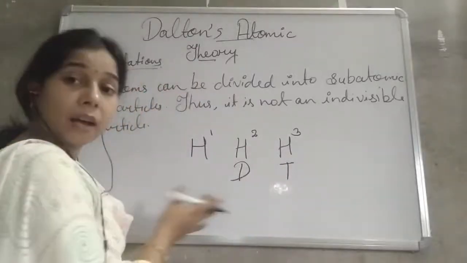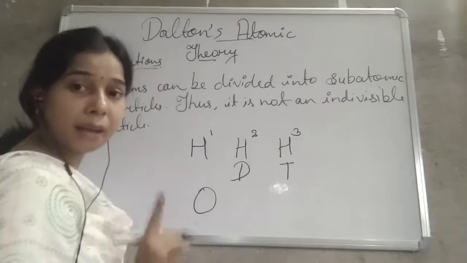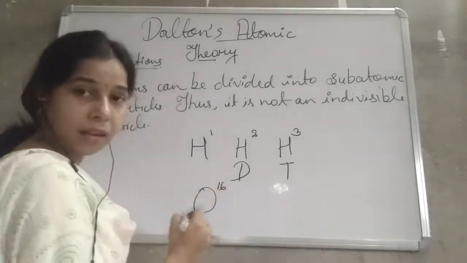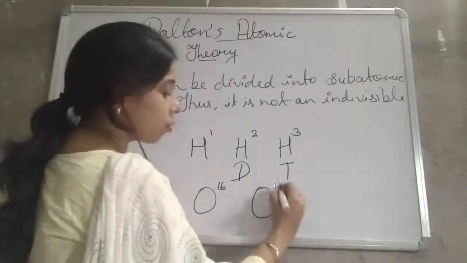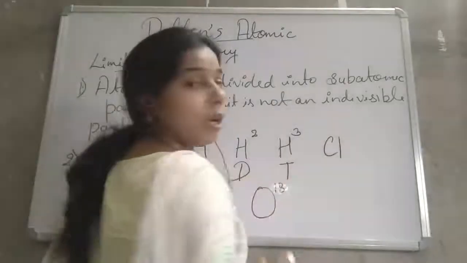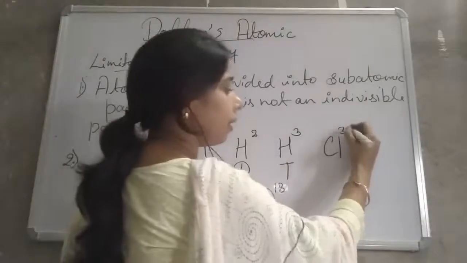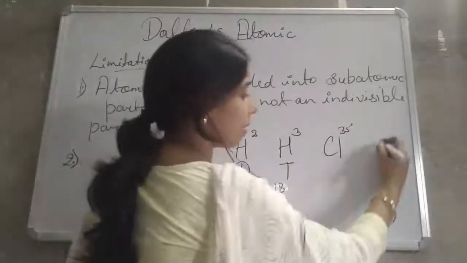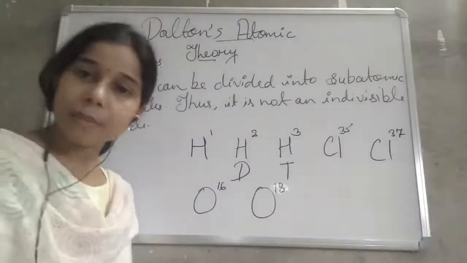Now you can take other elements also, like oxygen. Oxygen exists in nature as oxygen 16, meaning oxygen having atomic mass 16, as well as oxygen 18. Or if you see chlorine, chlorine exists in nature as chlorine 35, meaning atomic mass 35, and chlorine having atomic mass 37.